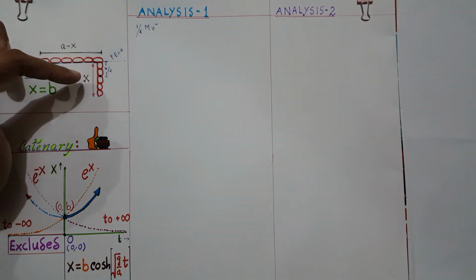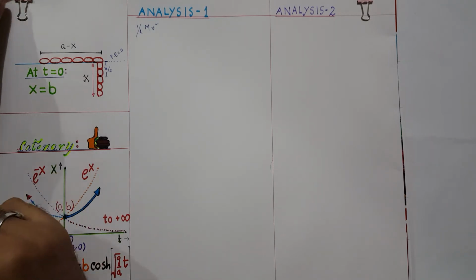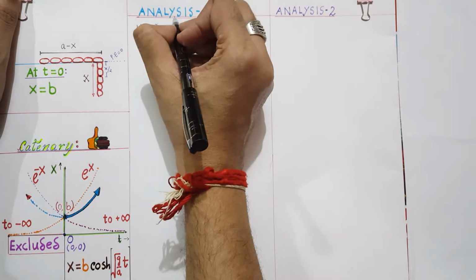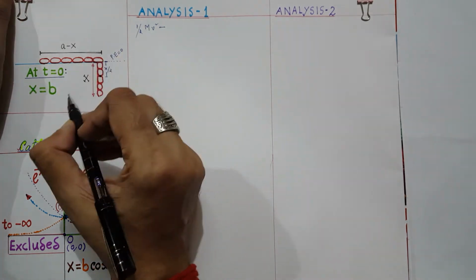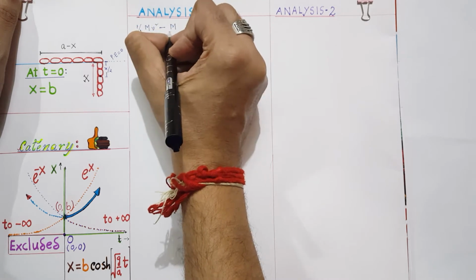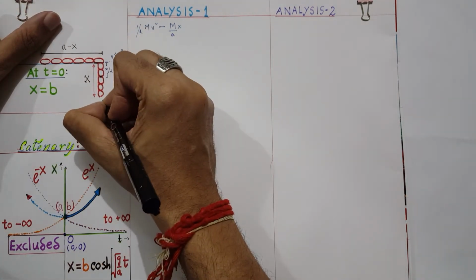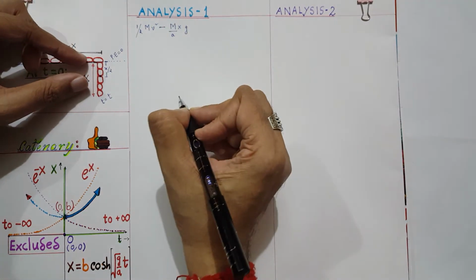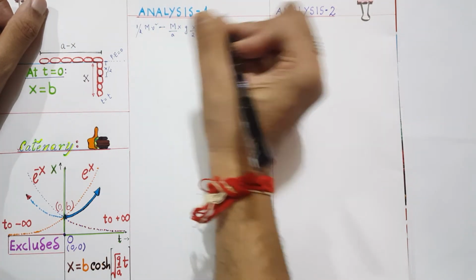So when the chain has come down by a distance x by 2, then it has suffered some loss in gravitational potential energy. So what is the loss in gravitational potential energy? I can say that the mass of the length x. What is the mass of the length x? This is a uniform chain, so mass per unit length is M by A, multiplied by x. That is the mass of this hanging part of the chain at this instant of time. We have considered the instant of time t equal to t. Times g, and by what distance has the center of mass gone down? X by 2.